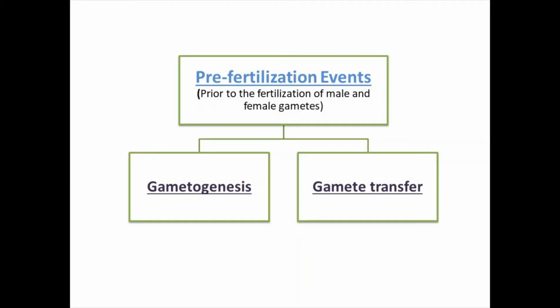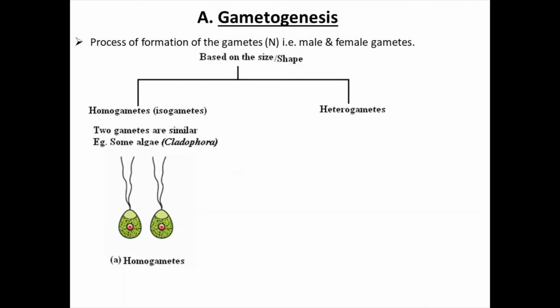Homogametes or isogametes means the two types of gametes are of the same size, shape, structure. Size means the structure and the shape all is similar. That is called the homogametes or the isogametes. The example for the homogamete is in certain algae, that's Chlamydomonas or Cladophora.